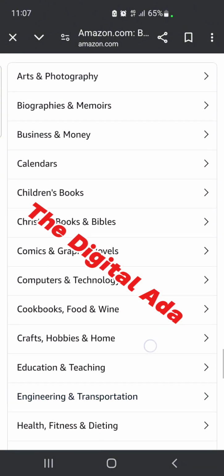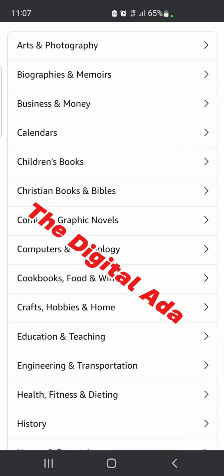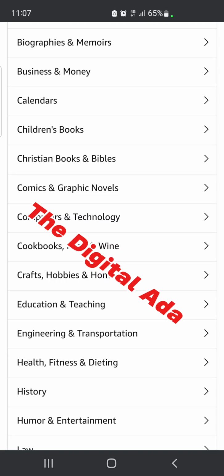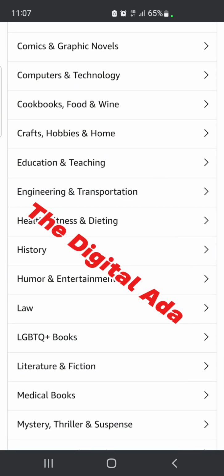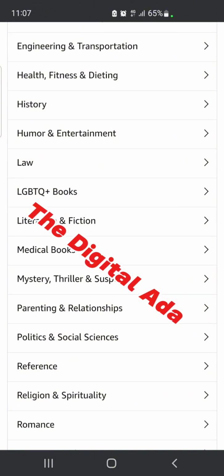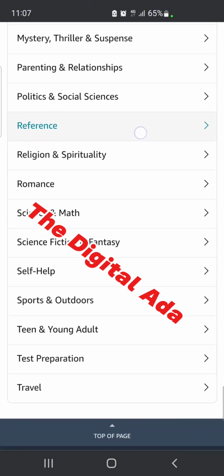Here are different categories you can write on and publish. You can write on art and photography, biography and memoirs, business and money, Christian books and Bible, and so many more. In fact, humor and entertainment, politics and social science, and so many more.